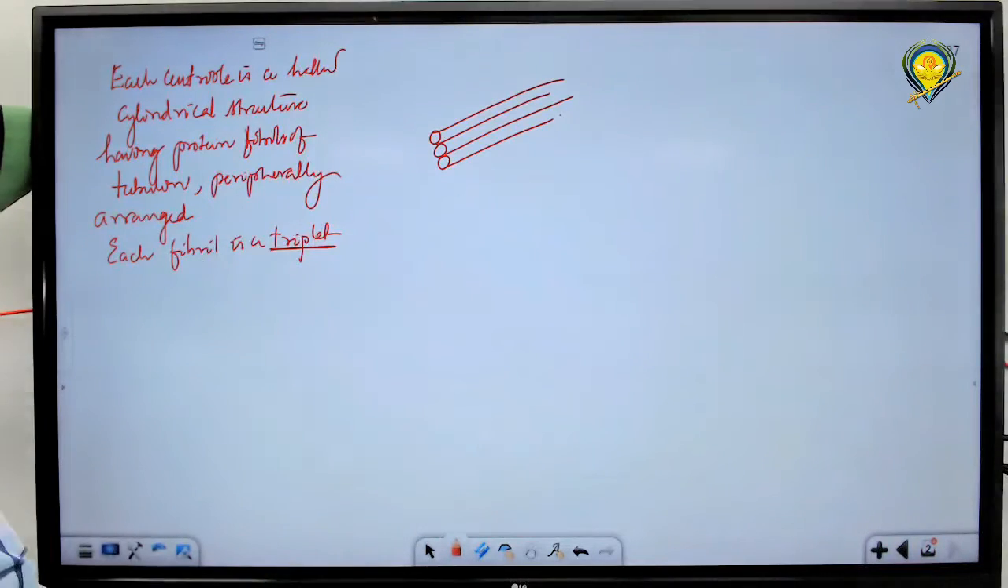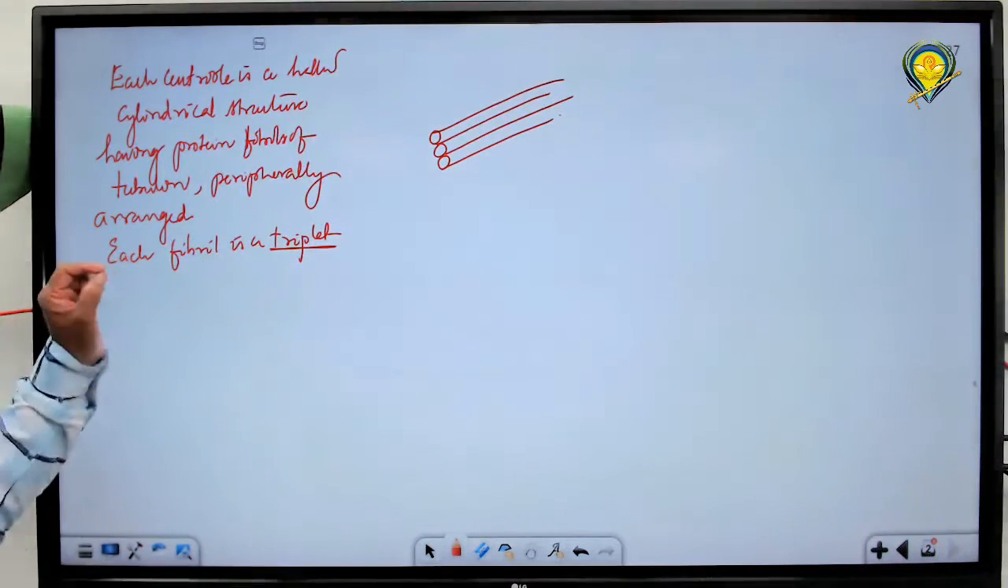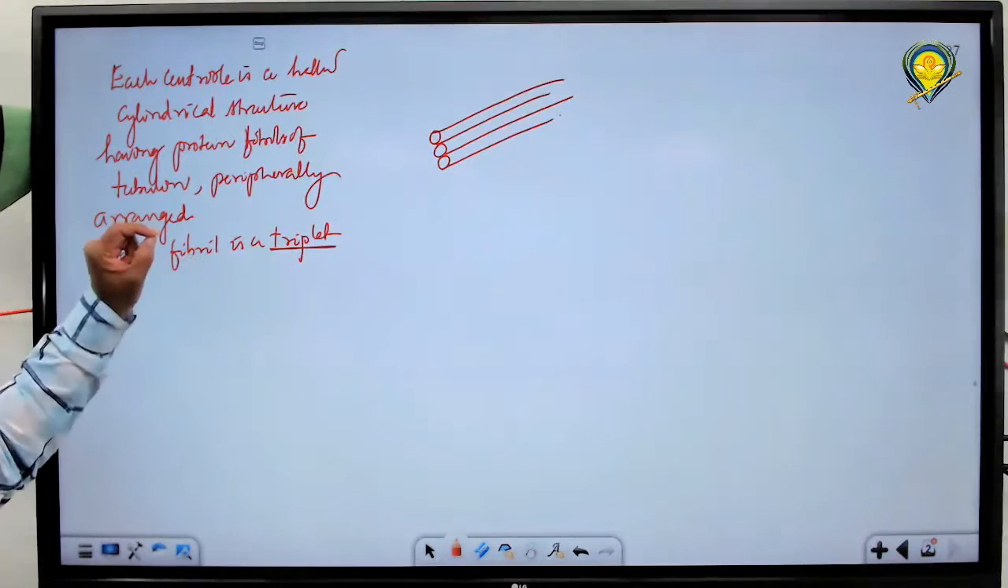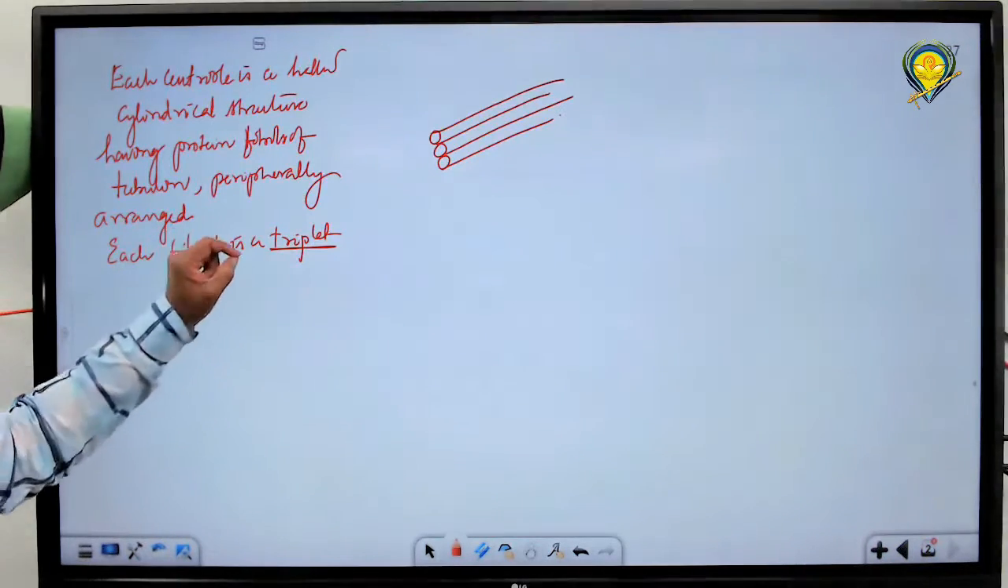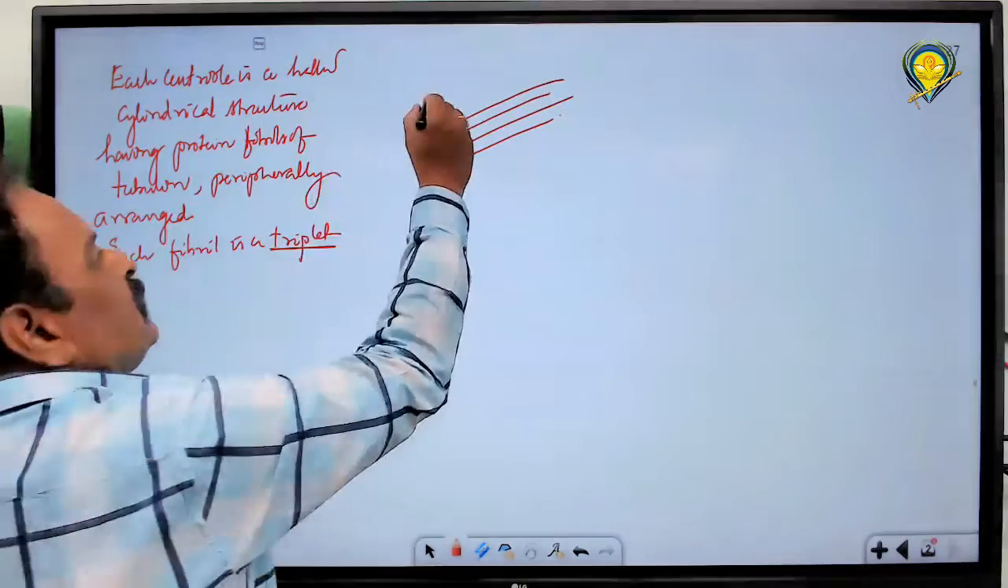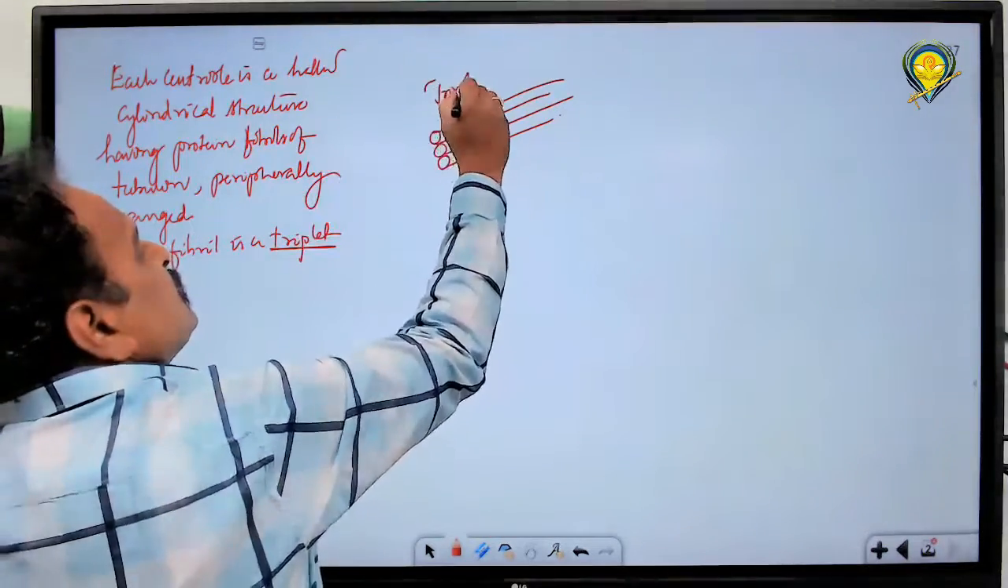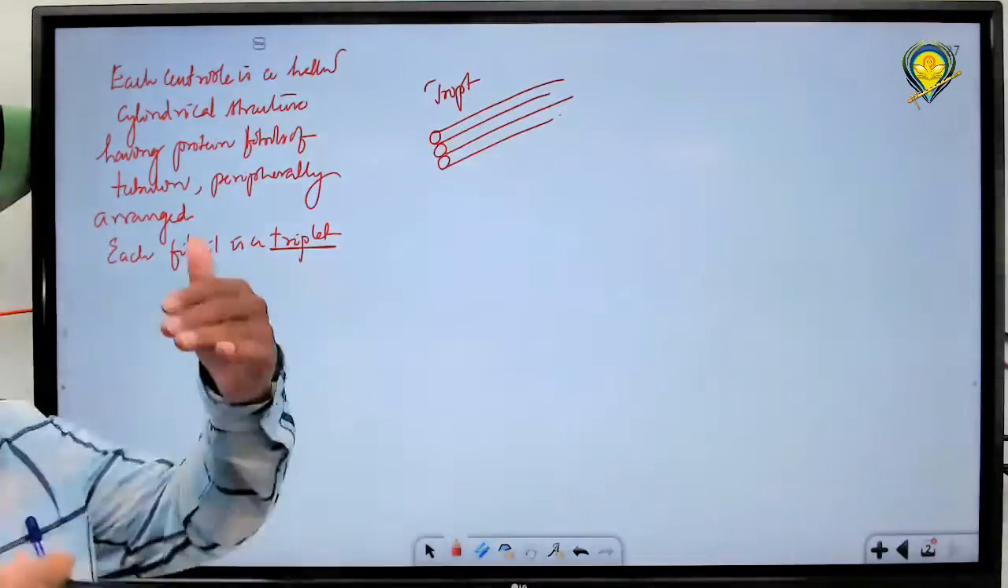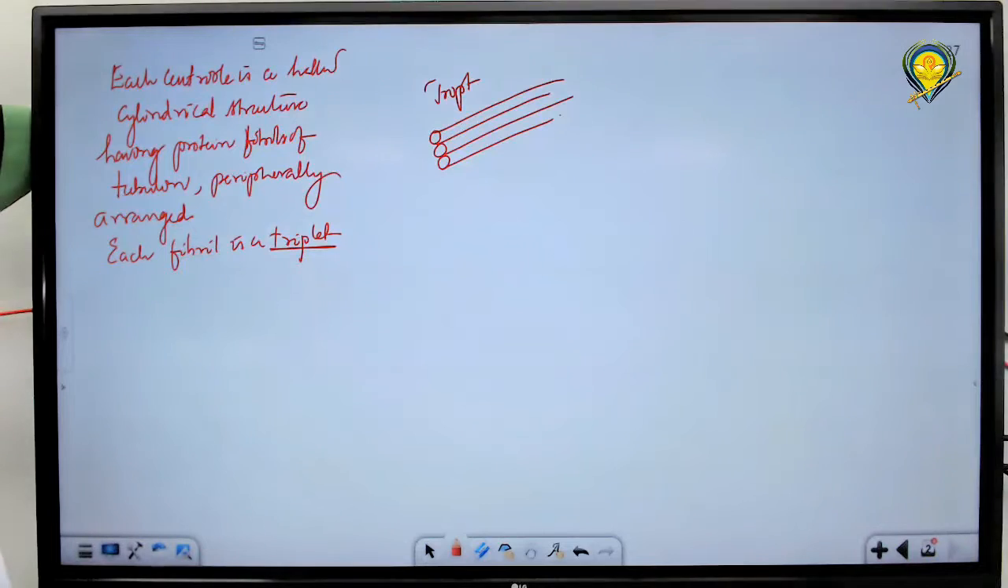They are peripherally arranged. How many fibrils are there? 9 fibrils. Each fibril is a triplet. Each triplet looks like this. Such 9 are arranged in a cylindrical manner. These triplets are arranged in the cylindrical manner, like this.